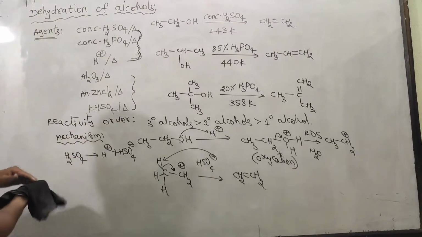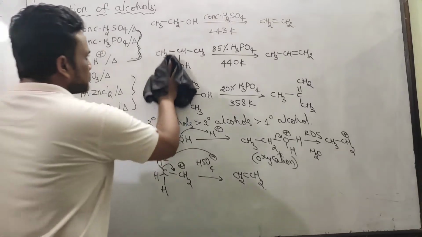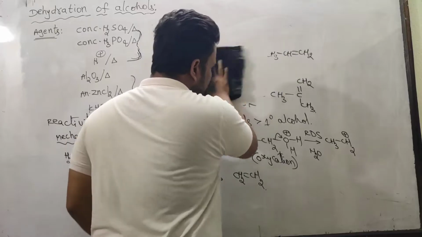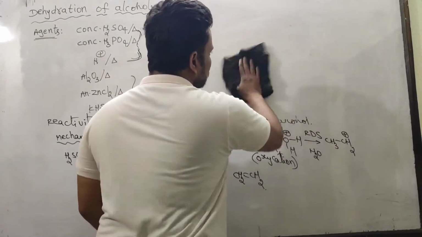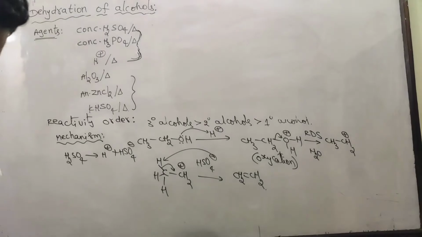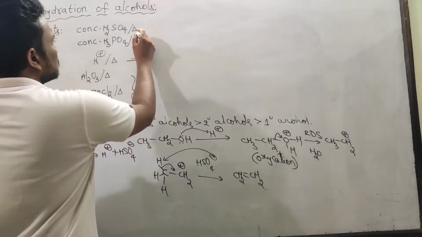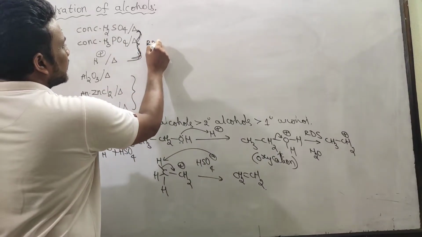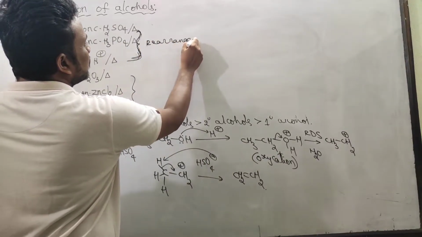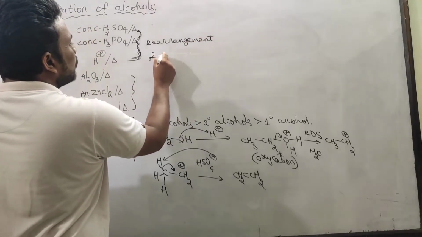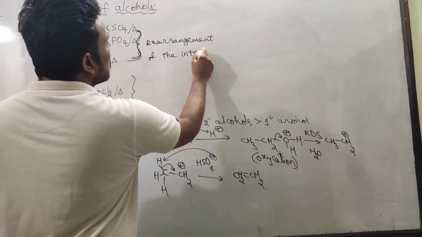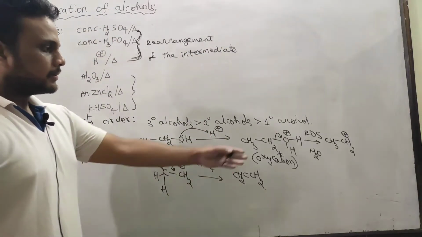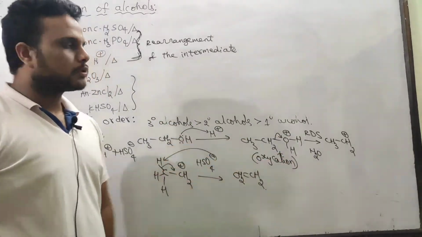Now let's see the chief difference between these two sets. When we use an acid catalyst as the dehydrating agent, rearrangement of the intermediate is possible, because the intermediate is a carbocation. So rearrangement is possible. We will go through that example.